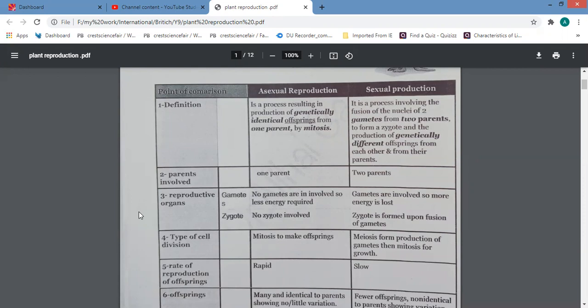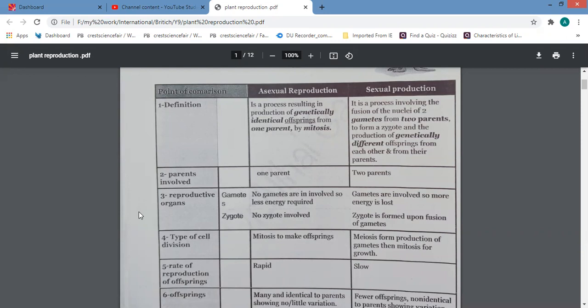So there is no variety and diversity in the species produced by asexual reproduction. Asexual reproduction is a process resulting in the production of genetically identical offspring from one parent. And this reproduction includes mitosis division, because mitosis division occurs just for the dividing of body cells, not sex cells.